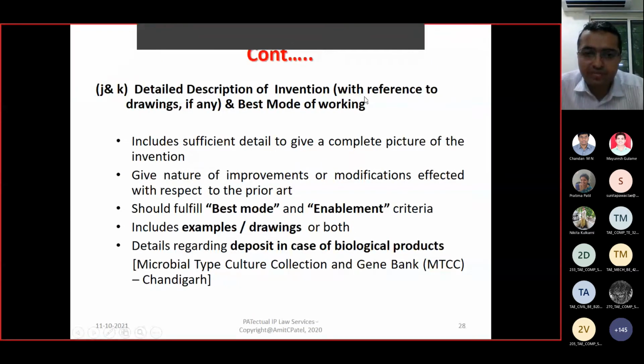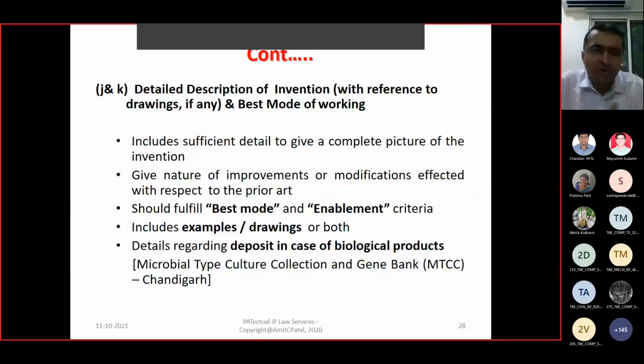Detailed description of invention. Under this part, you have to give all the technical information about your invention.